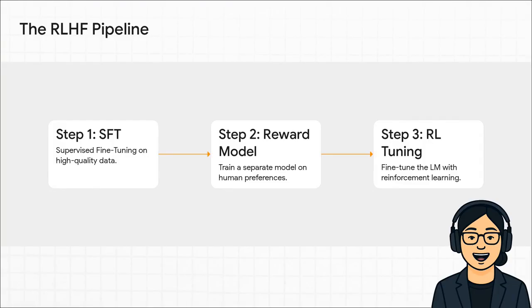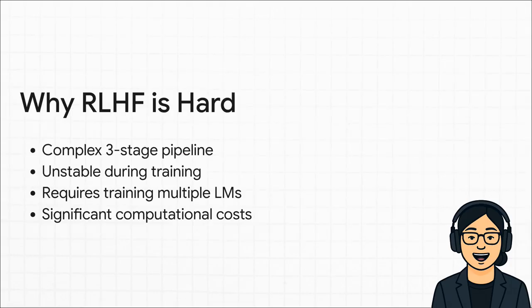The classic RLHF pipeline is this clunky three-step dance. Step 1, you do some basic supervised fine-tuning. Okay, standard stuff. But then, step 2, you have to build and train a whole separate model, a reward model. Its entire job is just to look at 2 different AI responses and decide which one a human would like better. And then, for step 3, you take that reward model and use it to guide your main AI using these really complex reinforcement learning algorithms like PPO.